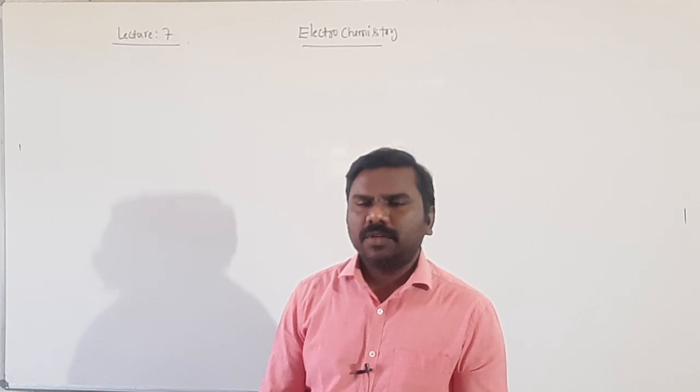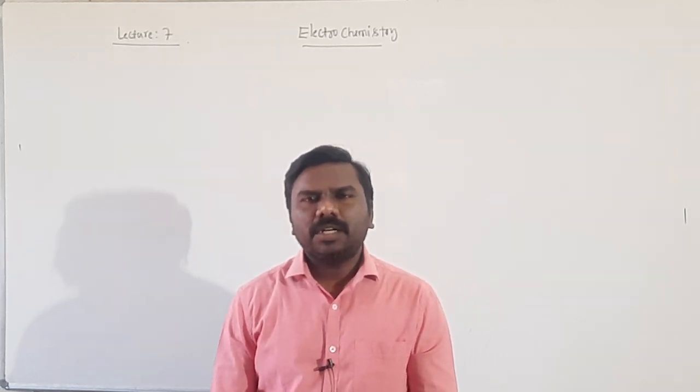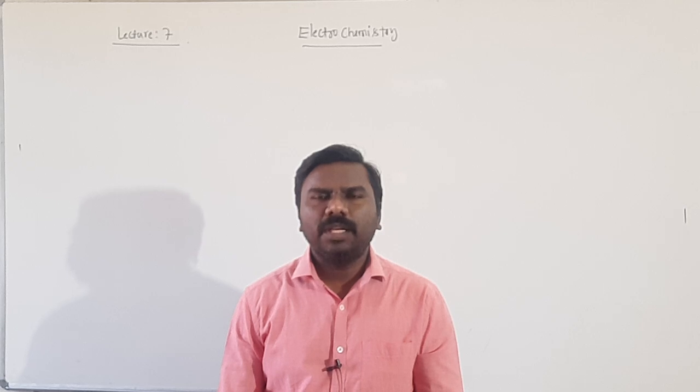Now the first question is, predict the electrolysis products of the following compounds.